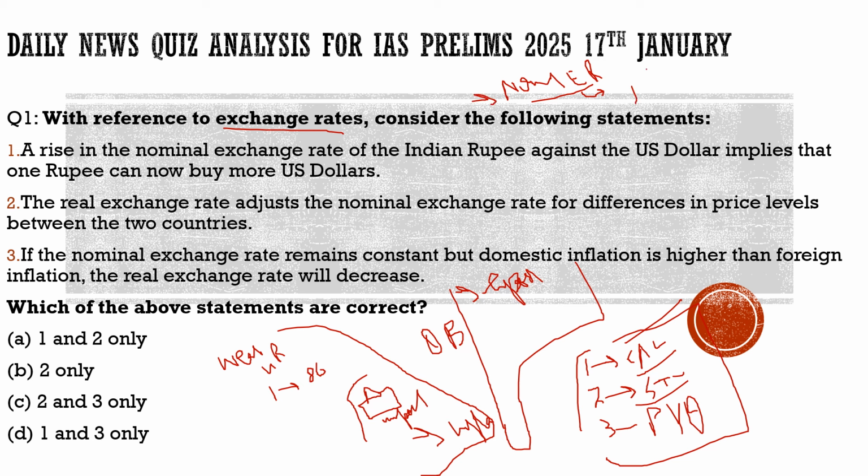What is this real exchange rate? It is basically more related to the purchasing power parity of the rupee. How much is the purchasing power of the currency? It is more related to that. For example, if there is any good which is sold in the USA market, how much would it cost there if the customer buys it in dollars, and if the same product is sold in India, how much will it cost us here.